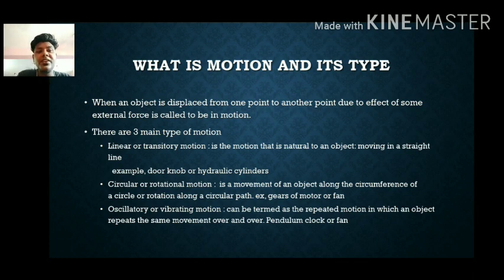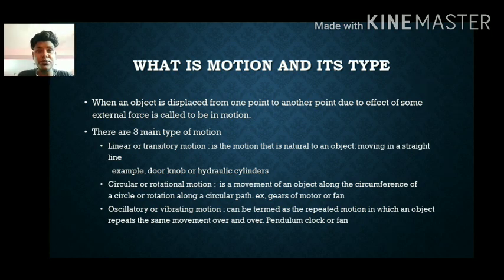What is oscillatory and vibrating motion? That is very important, so understanding these two concepts is very essential. Oscillatory means a body travels from one point to another point in the same period of time. Suppose it travels from here to here in 1 second, and again comes back in 1 second. This type of motion is called oscillatory motion.